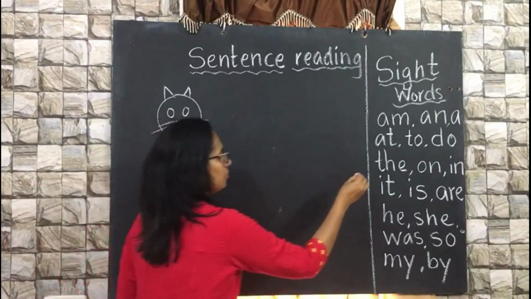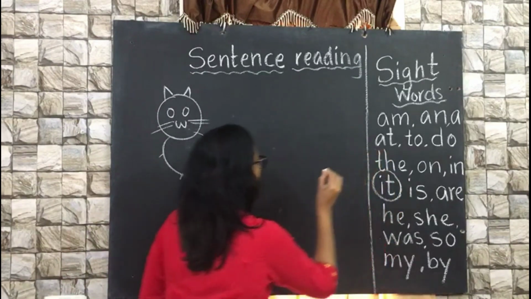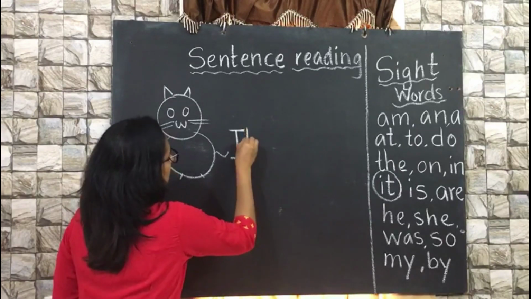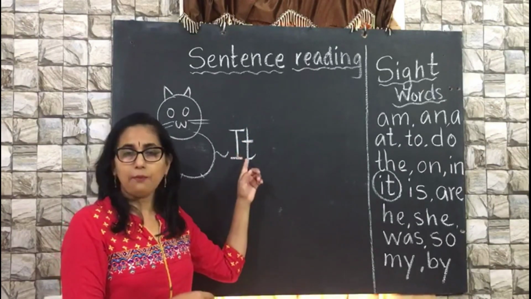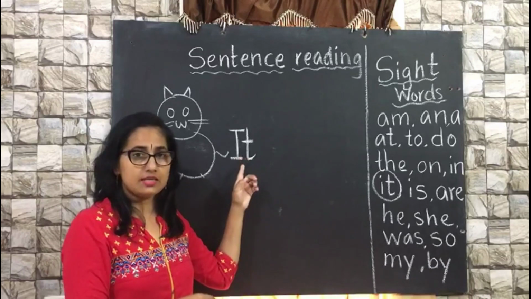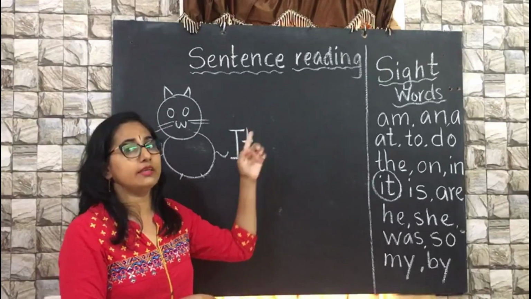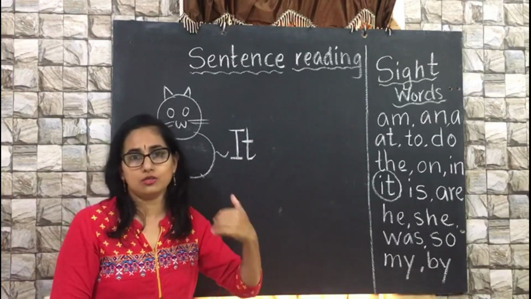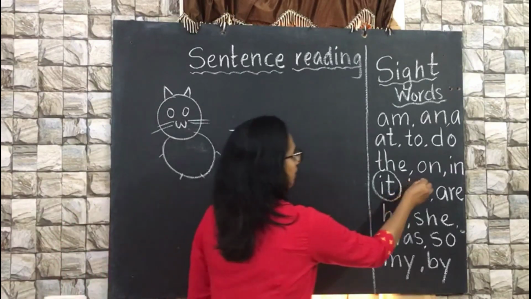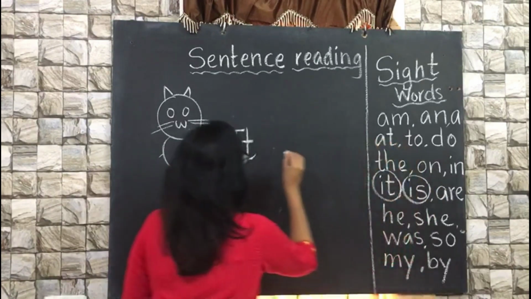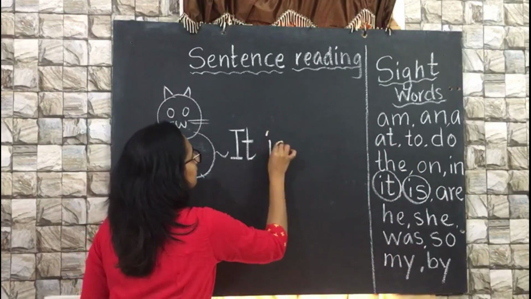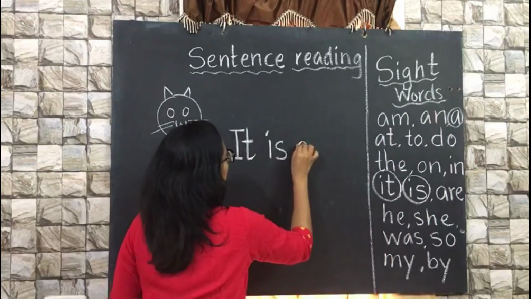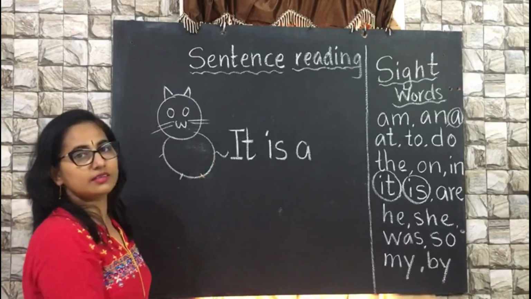Yes. We are going to use the sight word it. Since it is a sentence, I am using capital letter in the beginning. The sentence begins with a capital letter and ends with a full stop. While teaching this sentence, you can teach that also. It, again another sight word. Is, again a sight word. A cat.